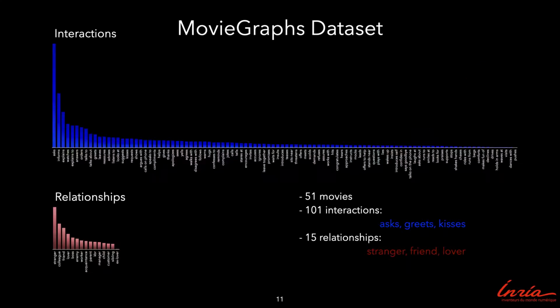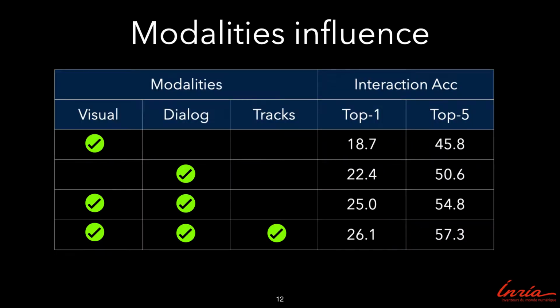We conduct experiments on the MovieGraphs dataset. We merge similar labels to obtain a total of 101 interactions and 15 relationships. How do modalities influence the performance? As many interactions are based on dialogue, the dialogue modality outperforms visual. Nevertheless, combining the two modalities and including person-specific visual features achieves highest performance.